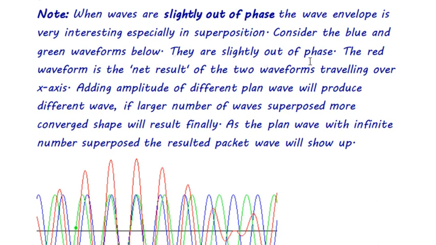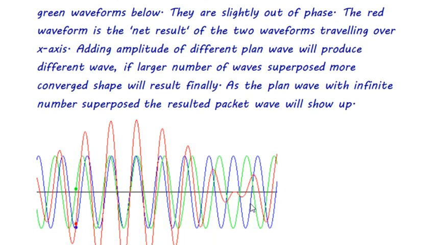They are slightly out of phase, these green and blue. The red waveform is the net result. This is the addition of these two waveforms traveling over the x-axis, adding the amplitudes of the different plane waves as we are adding those different waves. If a larger number of waves are superimposed, a more converged shape will result finally.